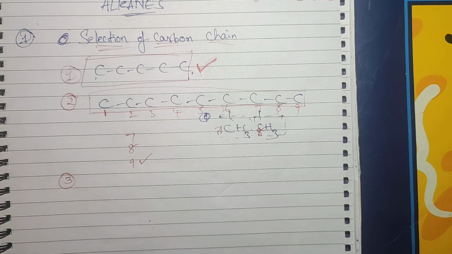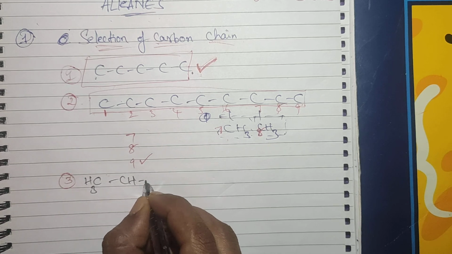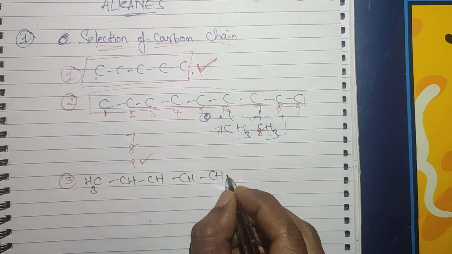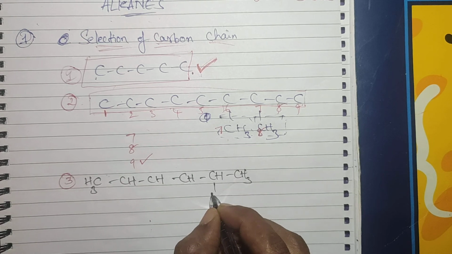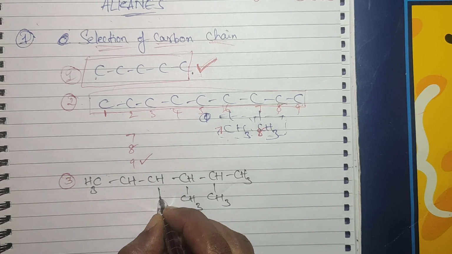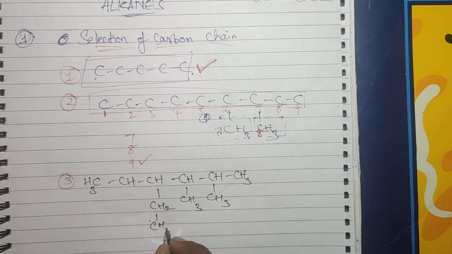We'll take another example for that. See here, I'm taking another example. How can we select if the carbon compound has the same number of carbons in the parent chain? The selection is a little bit difficult, right?